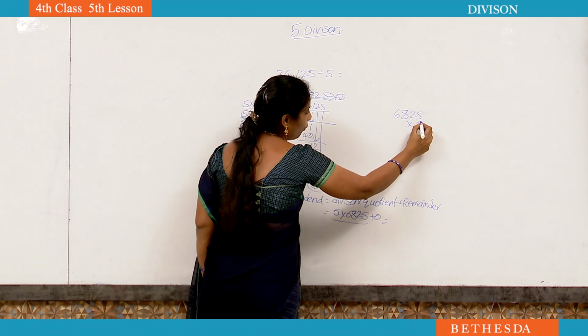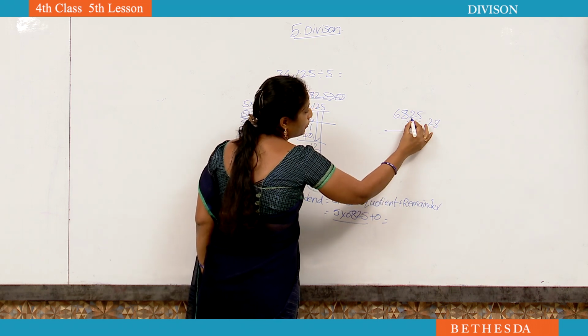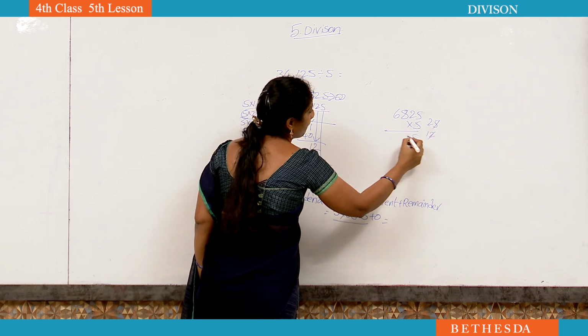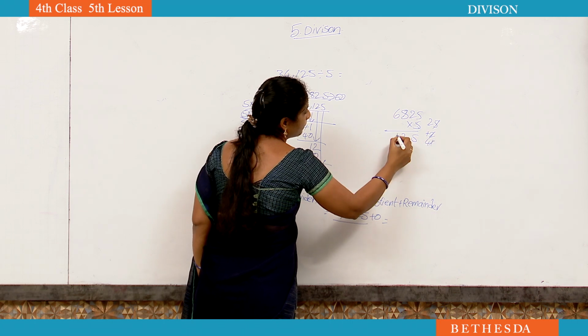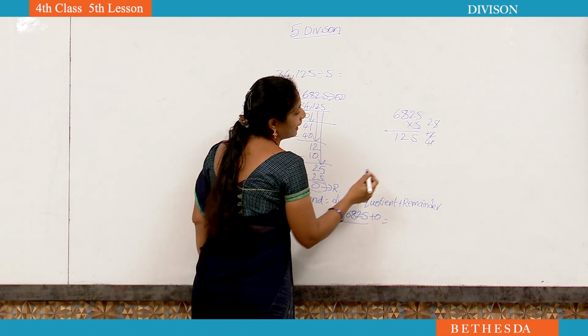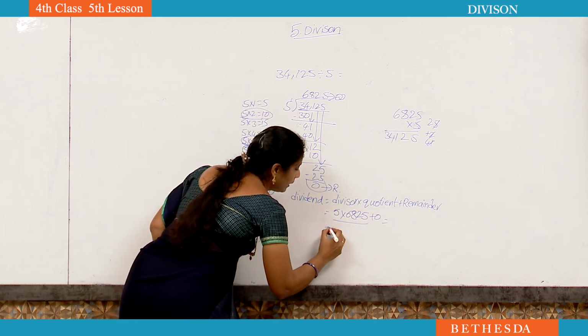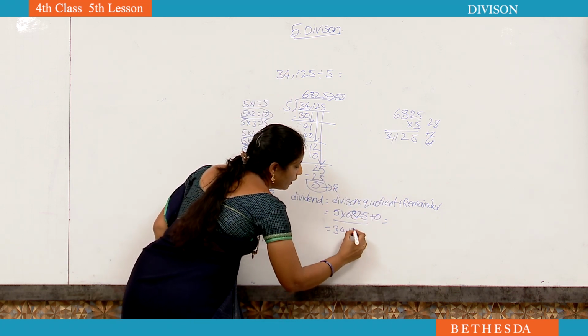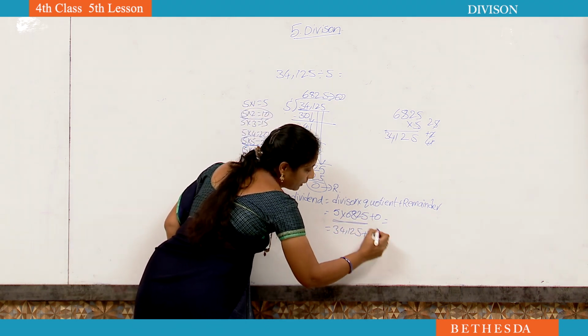6,825 into 5. 5 5s are 25. 5 2s are 10. 10 plus 2, 12. 5 8s are 40. 40 plus 1, 41. 5 6s are 30. 30 plus 4, 34. See, we got 34,125 by this multiplication, and we have to add 0 to that number.